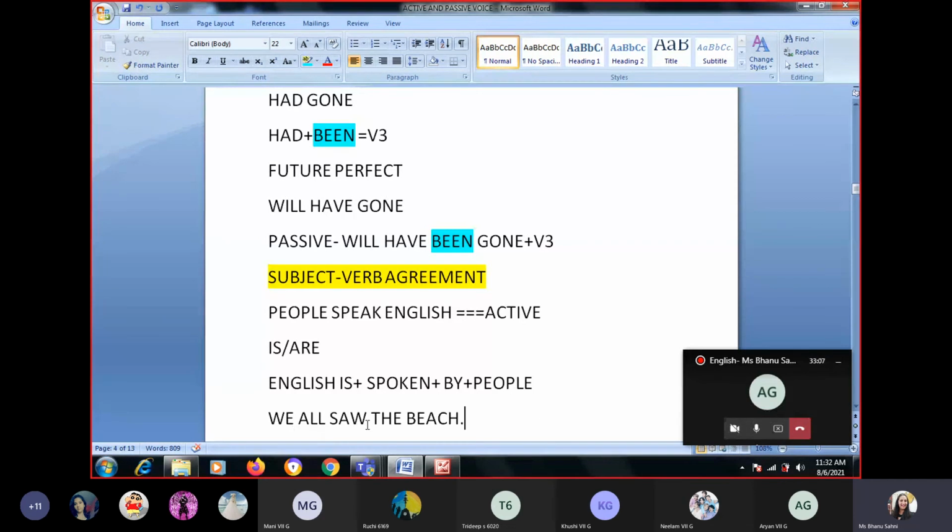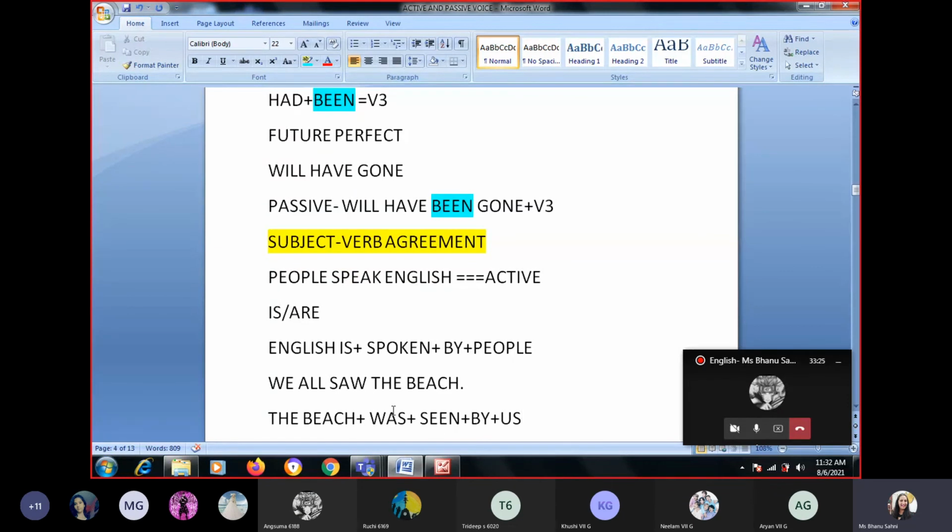Okay, we all saw the beach. Give me the answer. The beach was seen by we all. No, the beach was seen by us. Correct. The beach was seen by us. The beach is singular, saw is past tense, so was. Third form of saw is seen, by us.